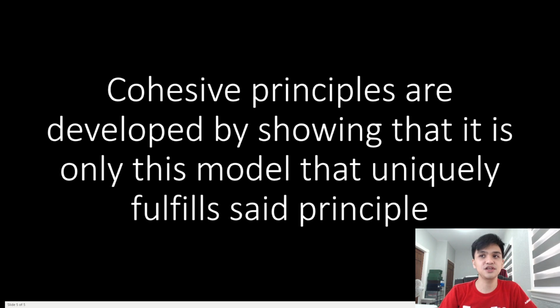So what do we have here? What did we learn from this video? A very simple concept that a lot of PM speakers can make use of is this. Cohesive principles are developed by showing that it is only this model that uniquely fulfills said principle. Don't just argue principles for the sake of arguing a principle, but argue so that you lead up to hyping up the necessity of this particular model alone above anything else in the debate. So it's the applicability of the model to the principle that becomes contested rather than the model not fitting in with the principle that you're arguing itself.